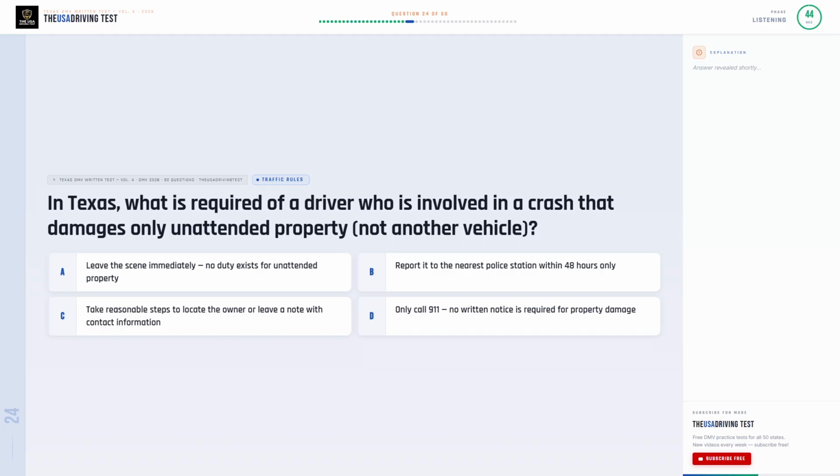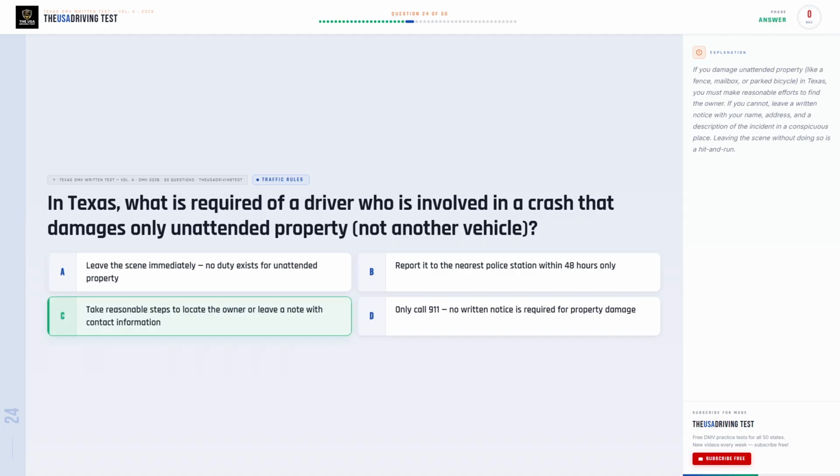In Texas, what is required of a driver who is involved in a crash that damages only unattended property, not another vehicle? Option A, leave the scene immediately, no duty exists for unattended property. Option B, report it to the nearest police station within 48 hours only. Option C, take reasonable steps to locate the owner or leave a note with contact information. Option D, only call 911. No written notice is required for property damage.